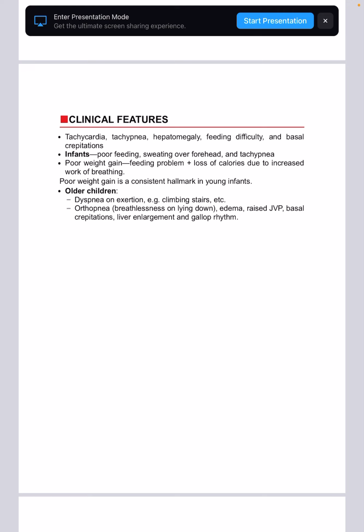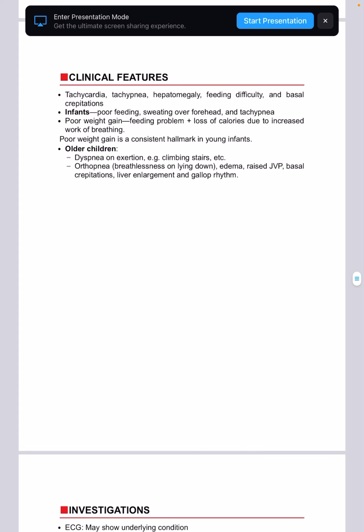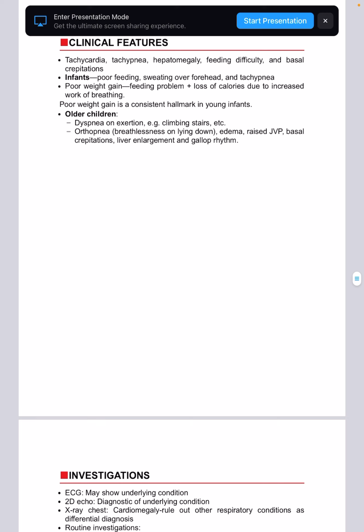These all things you should remember, because in PDA also you'll see this, in VSD also you see this, and then you'll have to write it in the answer. So remember tachypnea, tachycardia, poor feeding, sweating over the forehead, and basal crepitations, poor weight gain, failure to thrive, loss of calories due to increased work of breathing. Poor weight gain is a constant hallmark in young children.